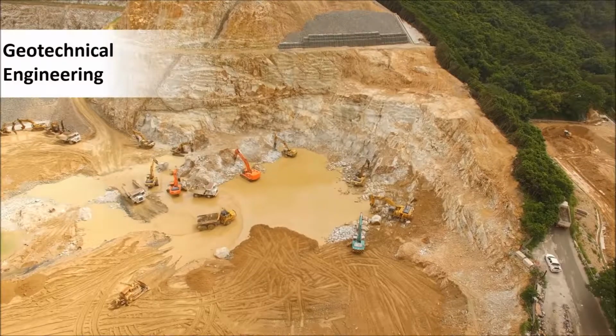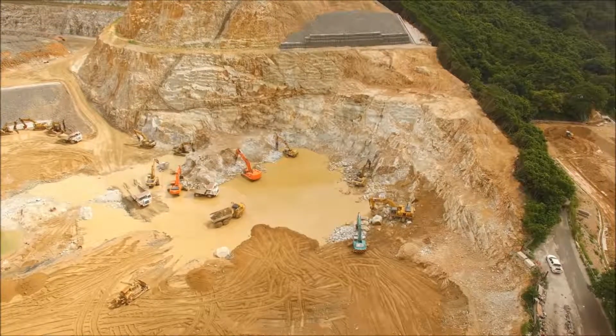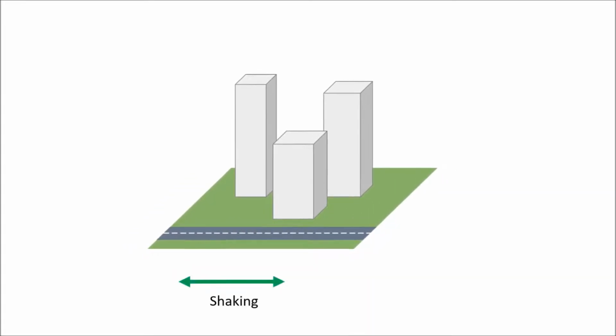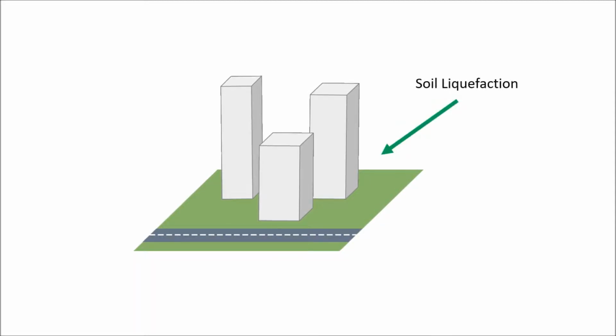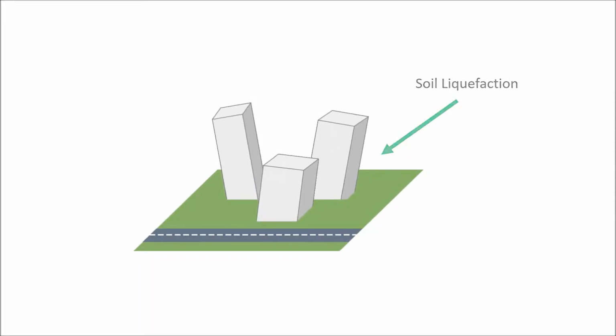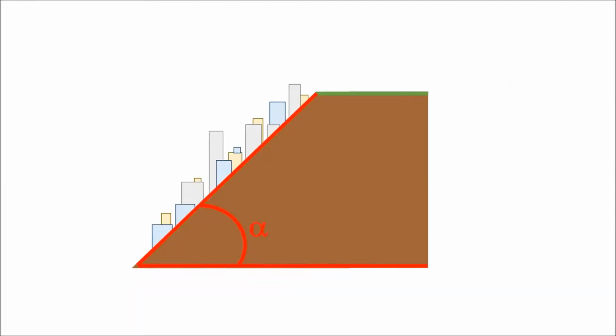Soils ultimately determine the stability of our structures. During an earthquake, the soil might lose its strength and stiffness in response to the movement of tectonic plates, causing soil liquefaction or landslides. The slope stability is determined by the frictional angle, which is the highest slope angle a granular material can reach while still being stable.